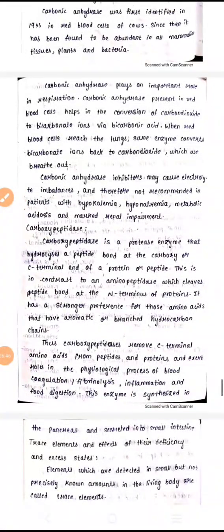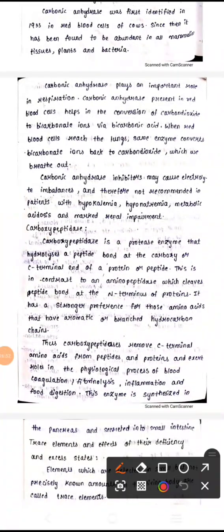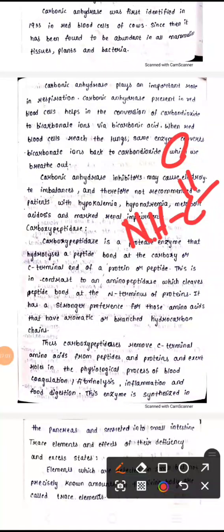Now, carboxypeptidase. Carboxypeptidase is a protein present as an enzyme. What do you mean by peptide? In proteins mainly, the NHCO bond is what we call a peptide bond. It is present at the C terminal end of a protein or peptide.